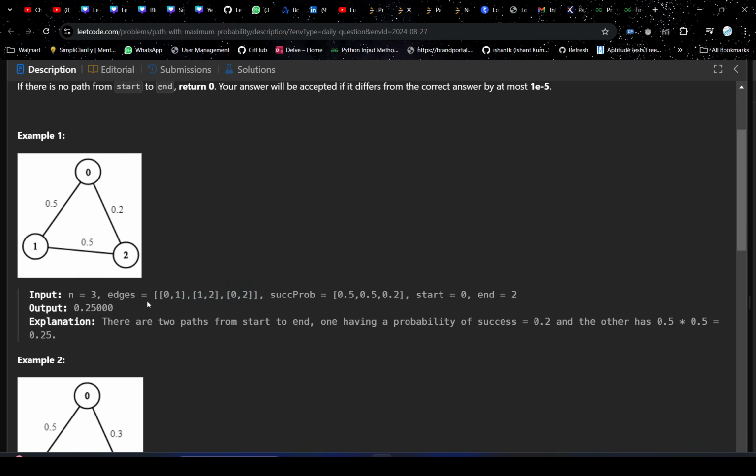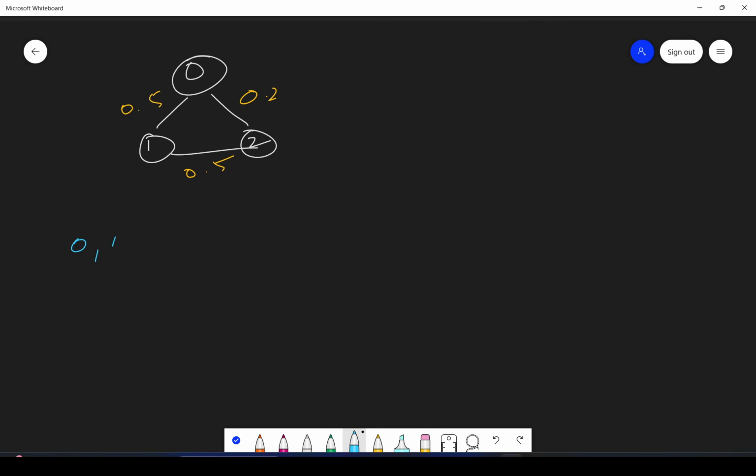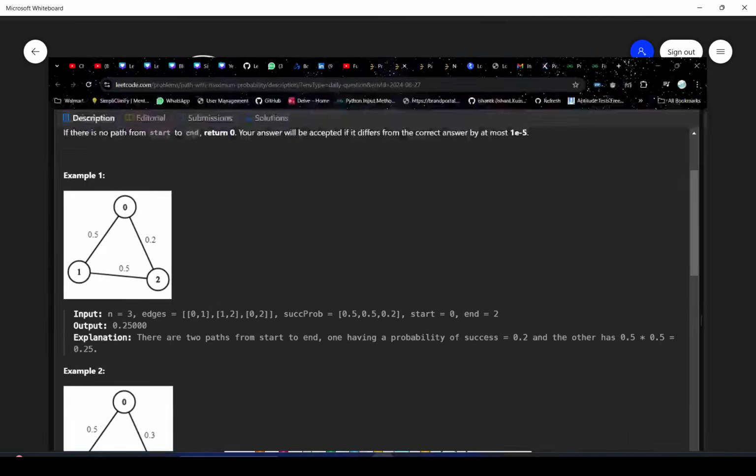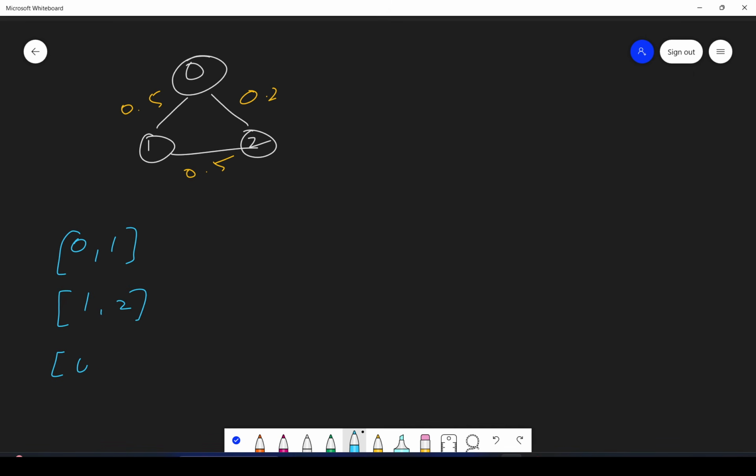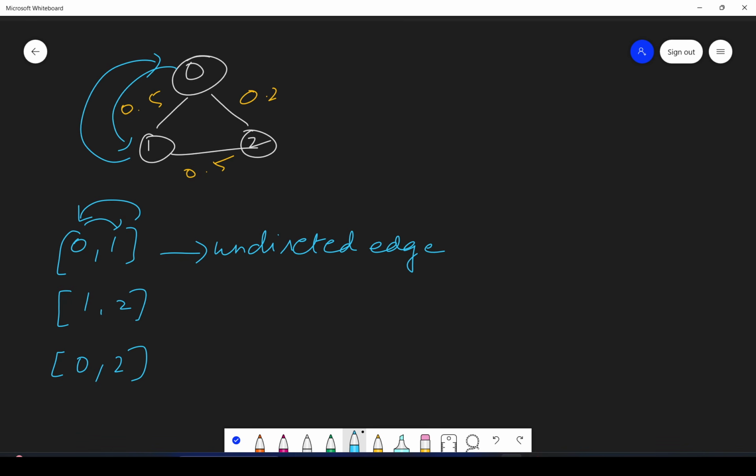It's a 2D list. So this represents one edge, this represents one edge, and this represents one edge. If we see, we are given 0, 1, then 1, 2, and 0, 2. So these are undirected edges. What does that mean? It means that there is an edge from 0 to 1 like this, and there is another edge from 1 to 0, that is, this way also. So there is no particular direction, you can go both ways. That is what you mean by an undirected edge.